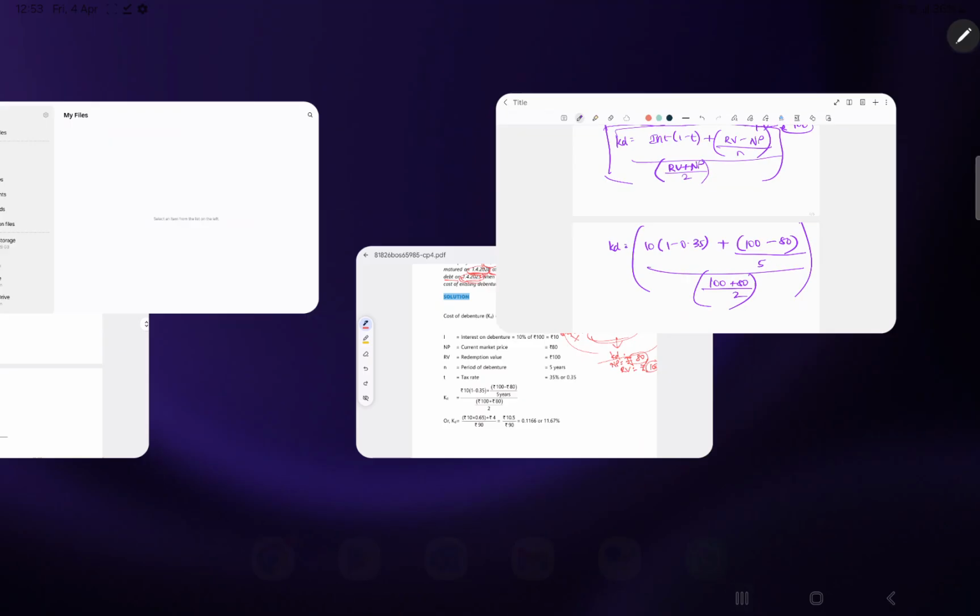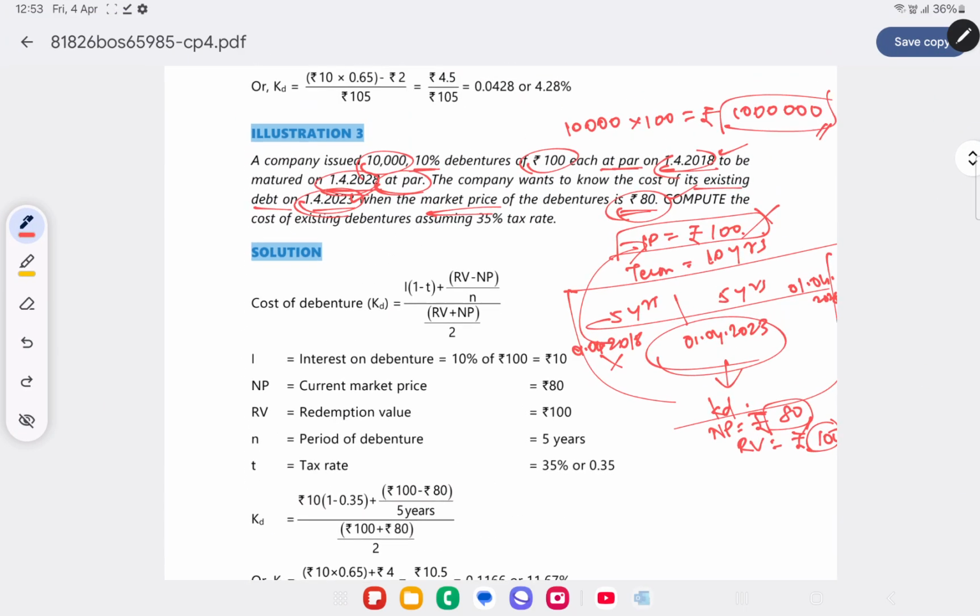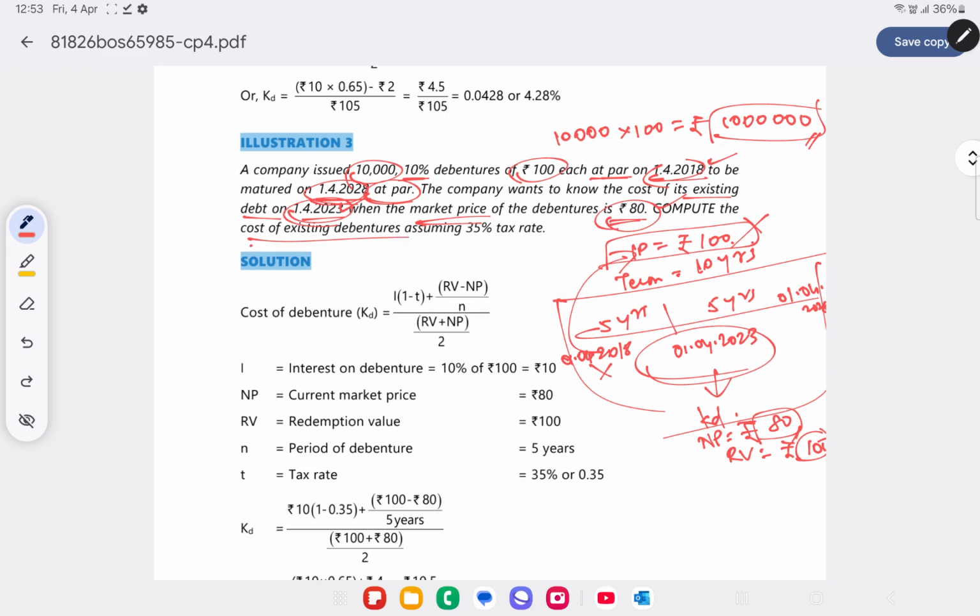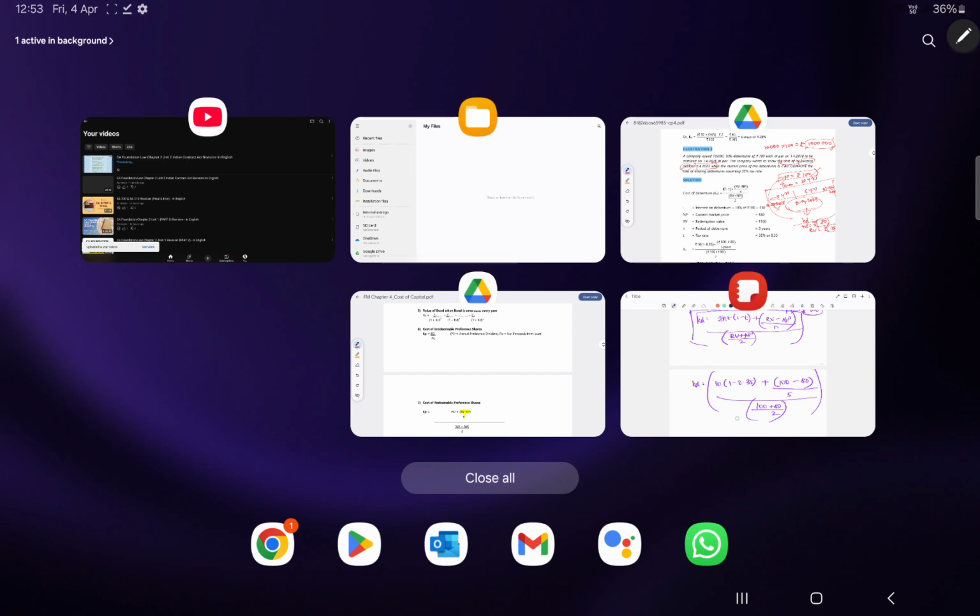See the question, what have they given? Compute the cost of existing debentures. Existing debentures on 1st April 2023. See, here what have they given? You have to calculate the cost of existing debt on 1st April 2023. Right, today.